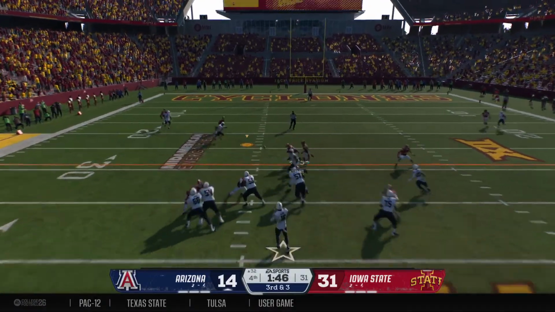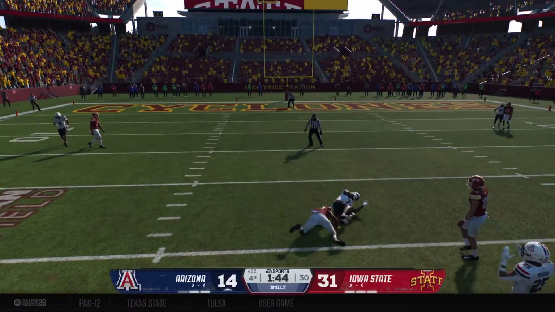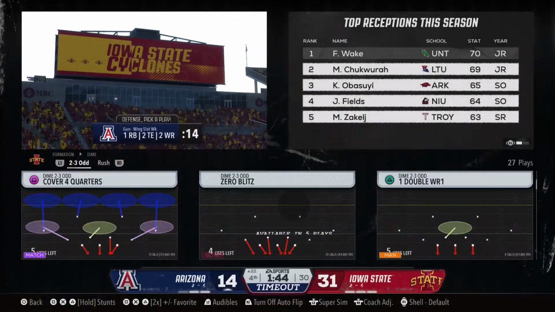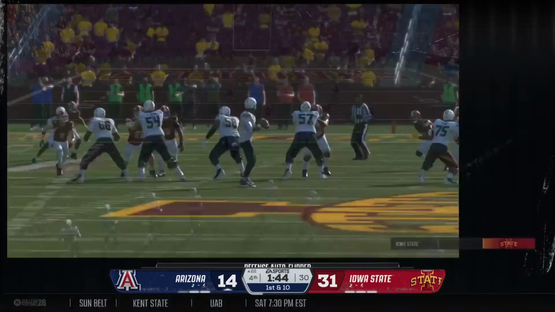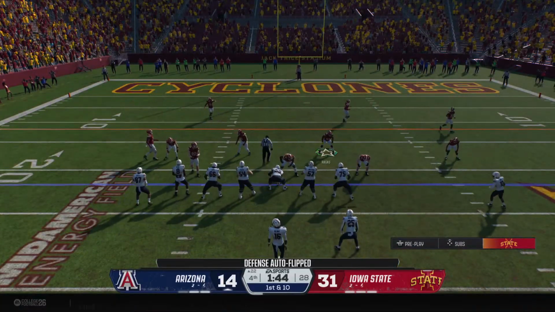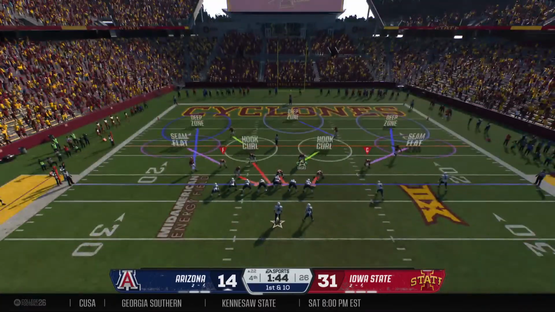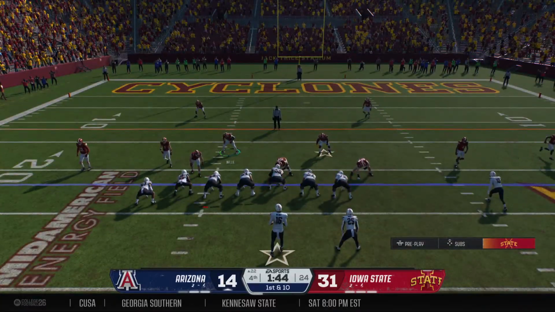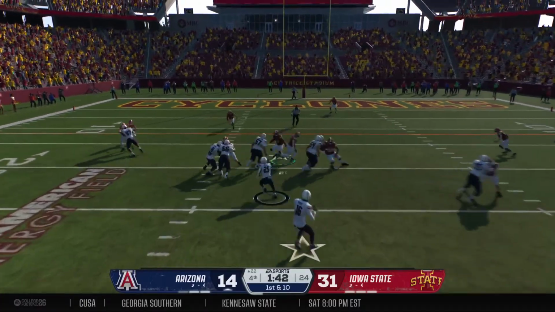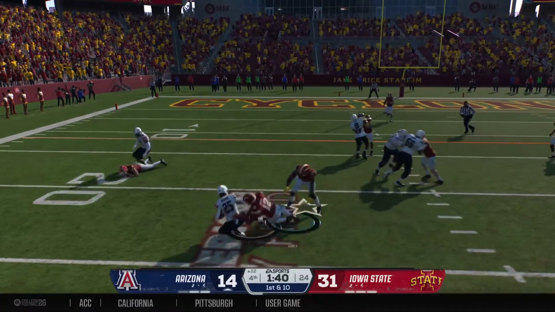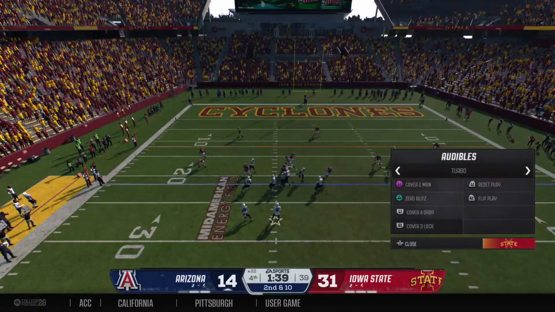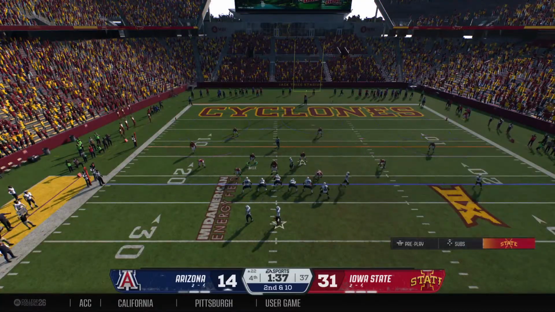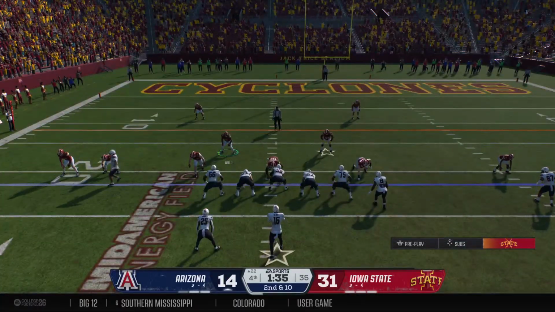On 3rd and short, they'll try to convert through the air. Got it in the middle. It's Balkinson. They'll immediately call timeout. He might have expected to see this DB up in his receiver's kitchen. Instead, nice little zone, and they pick up the first. Man, offenses are getting so good, Reese, at seeing the holes in the zone, knowing you're in zone, knowing where to sit down, how to make it an easy pitch and catch for the quarterback, and that's what it was on 3rd and short.